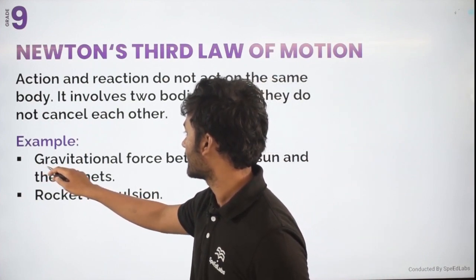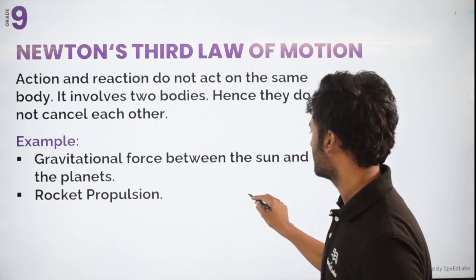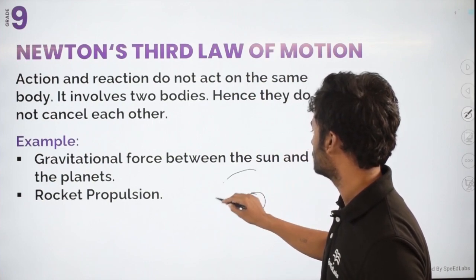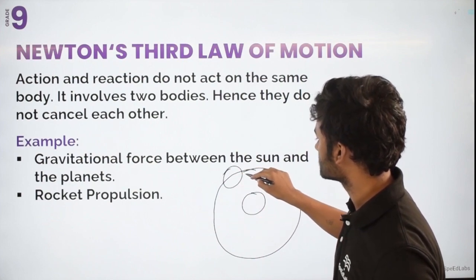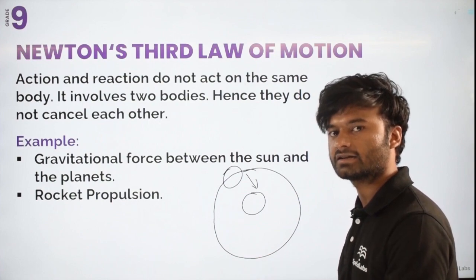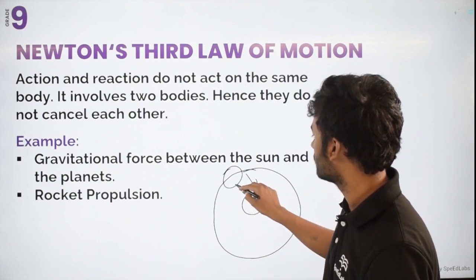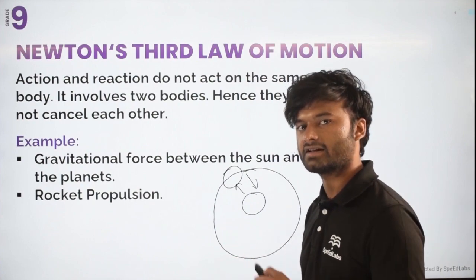There are many examples we can see. One example is the gravitational force between the sun and the planets. The sun is in the center and planets revolve around it, so there is a gravitational force. The sun exerts force on the planet in this direction, but at the same time the planet also exerts force on the sun, because it is an action reaction pair.